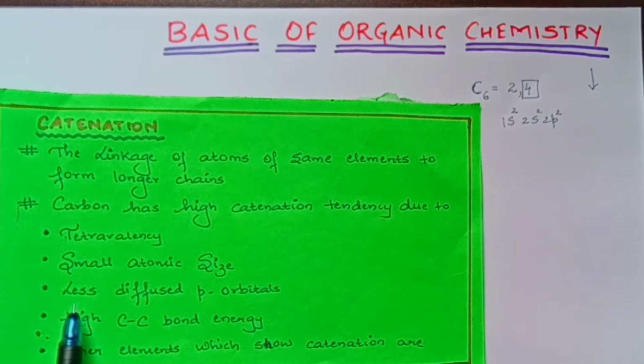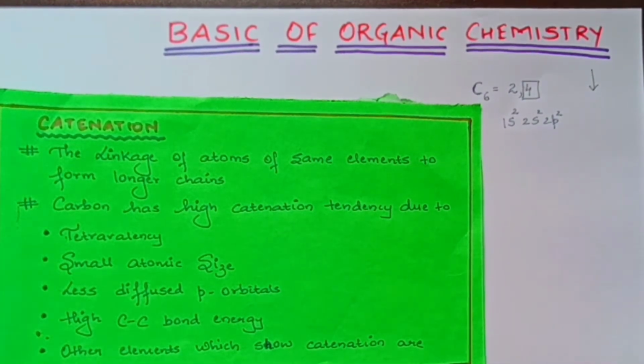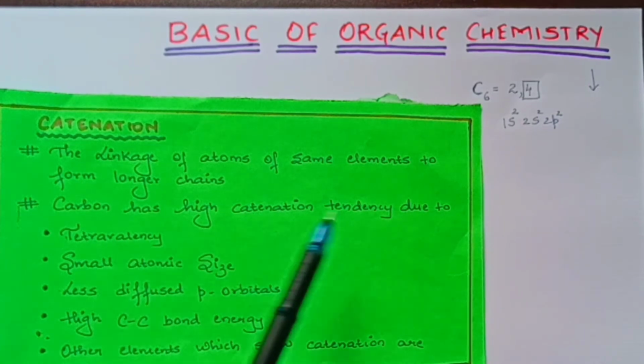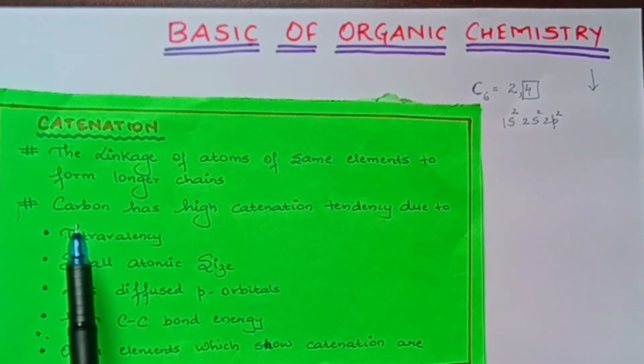Now, let us look into the third point, which is very, very important. Over here, we can see that it has less diffused p orbitals. S and p orbitals are much less diffused as compared to d and f orbitals which are found in higher elements. So, the less diffused the orbital, the stronger the bond formed with other atoms. So, here it's the less diffused p orbitals essentially contributing to the high catenation tendency of carbon. Simple?